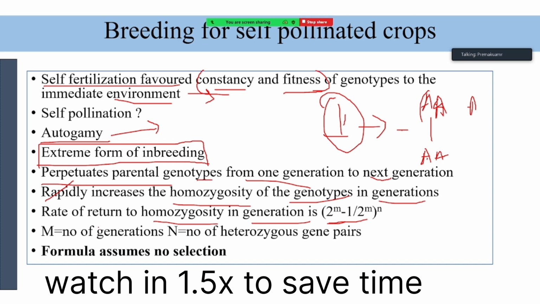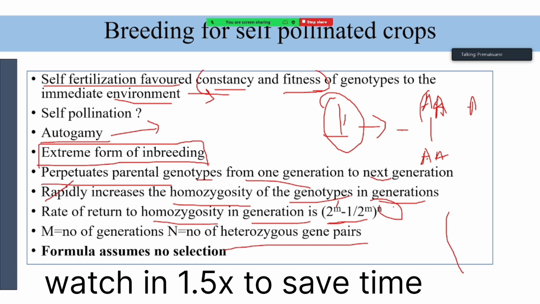Sir, it's wrong, I think. Or it's correct, maybe a typo error. What is the correct one, can you tell? Number of selfing, 2 power m minus 1. Here m is the number of generations of selfing, and n is the number of genes.